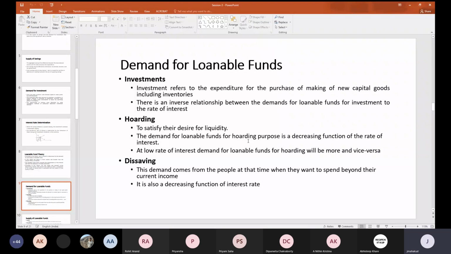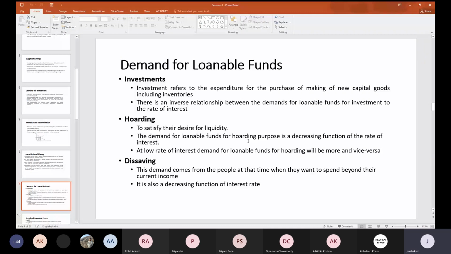Already you know what we mean by investment. Investment is the expenditure the corporate sector does, utilizing that money for making different kinds of capital goods as well as inventories. Inventories are short-term requirements, and the fixed capital they make, the capital goods, relates to fixed investments. So investment has two components: one is fixed investment, the other is inventory investment.